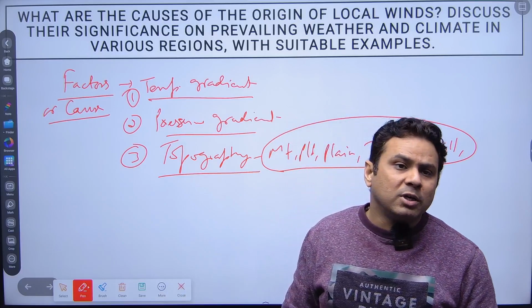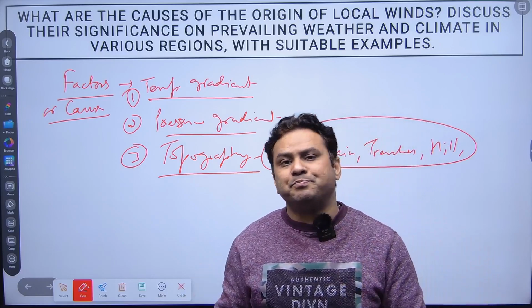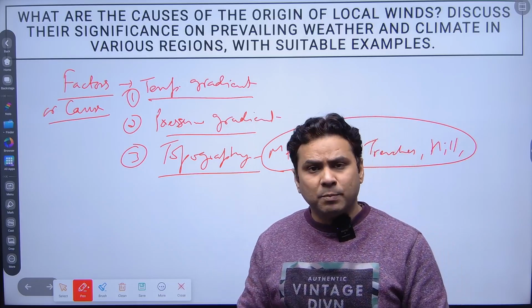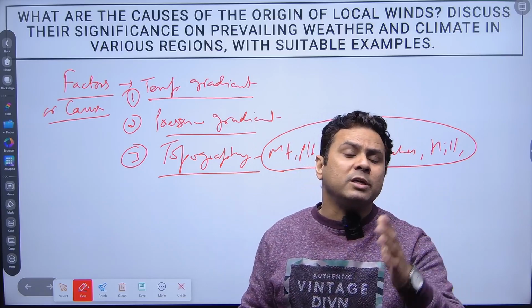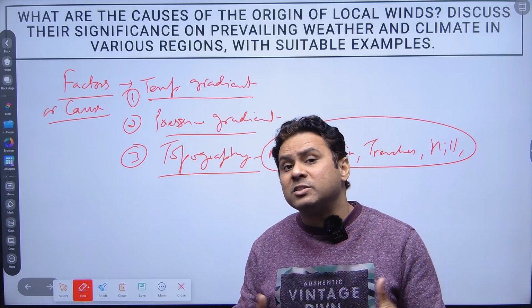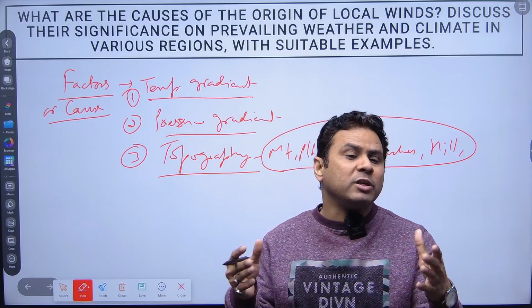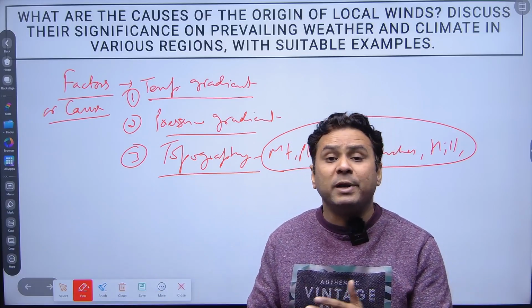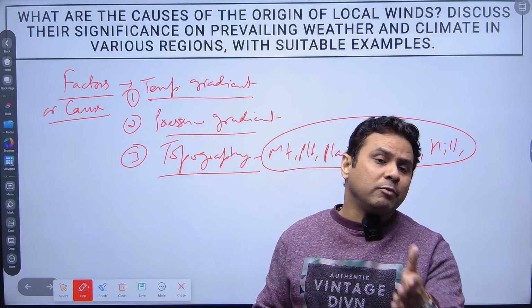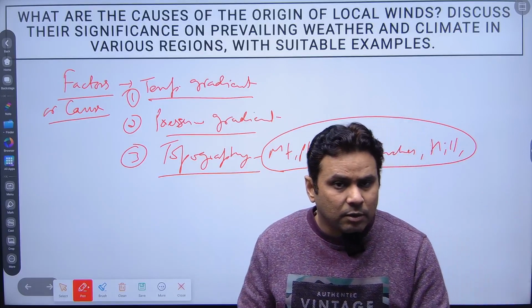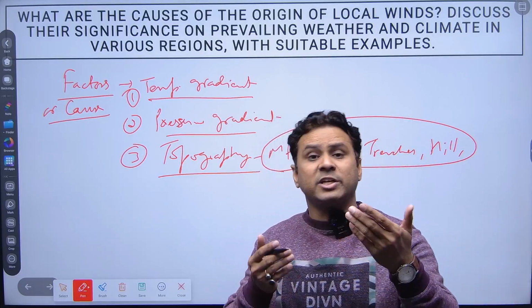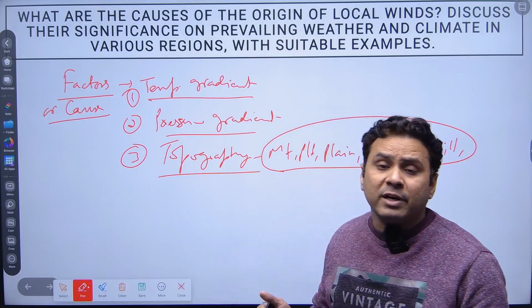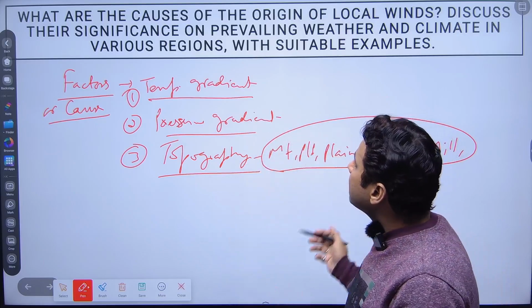Just imagine North India. North India has the Himalayan mountains, right? If we go to Rajasthan, you will get the desertic area. If you go to the northern plain, you will get the plain area. If you go to the peninsular region, you will get the plateau regions, right? If you go to the western part of peninsular India, you will get the Western Ghats hills, right? So in this way, you will get different topography in different regions.